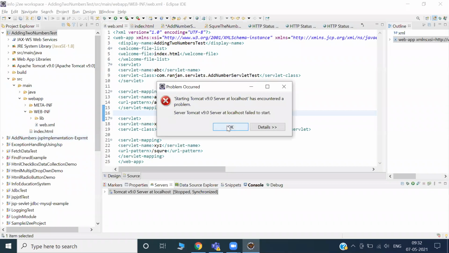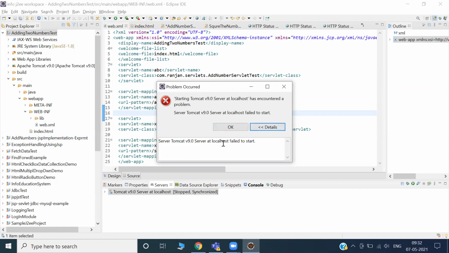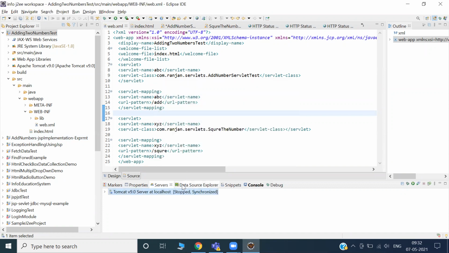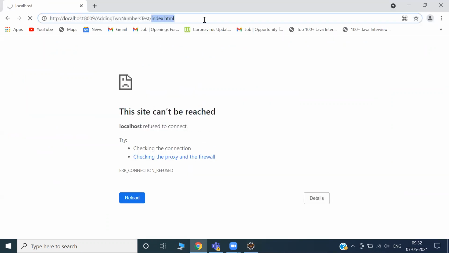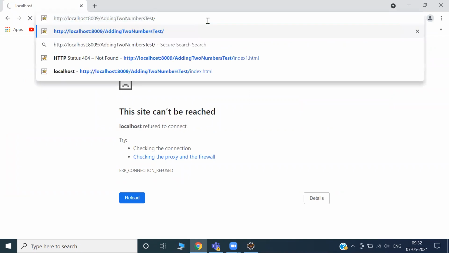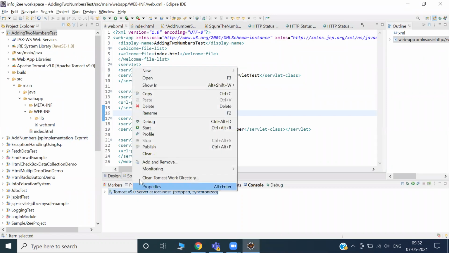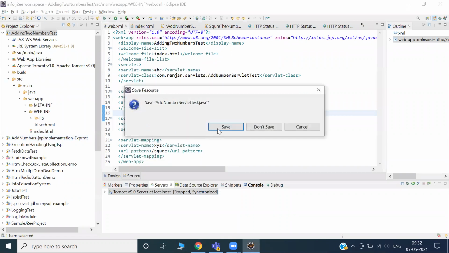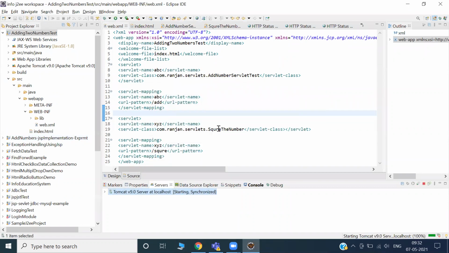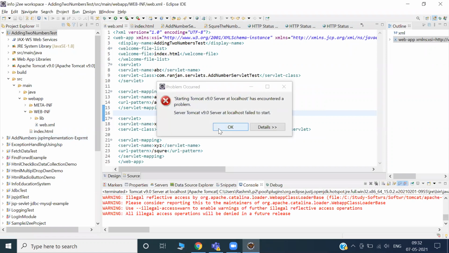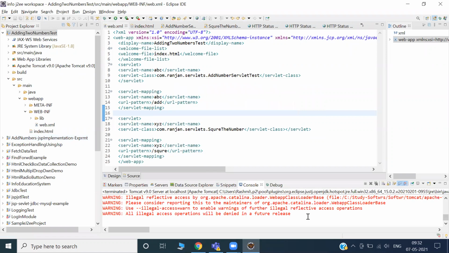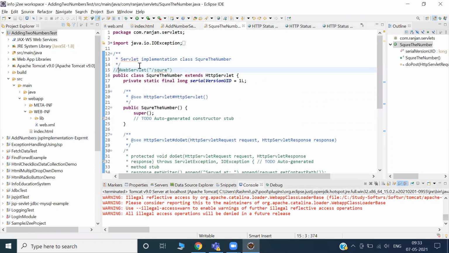Still okay. What is starting Tomcat, localhost encountered problems, localhost failed to start? So God, what is happening? I can get the error from the console, but let me comment it.